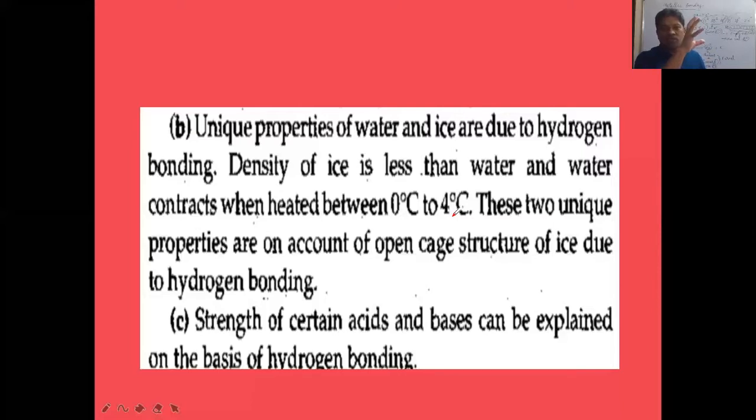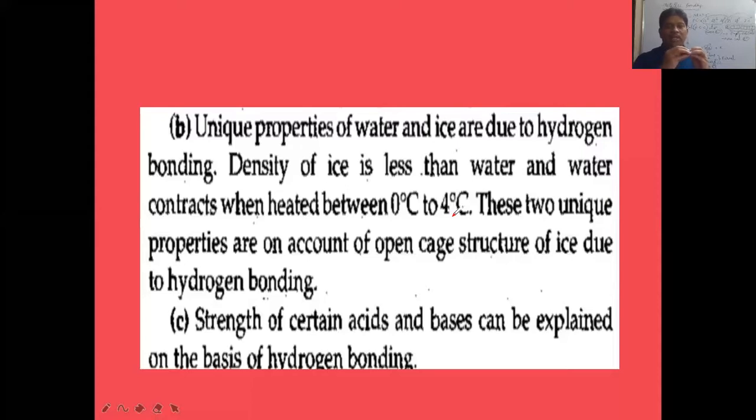This is the anomalous behavior of water: instead of expanding, the water contracts when heated from 0 degrees Celsius to 4 degrees Celsius. That point we have to keep in mind.